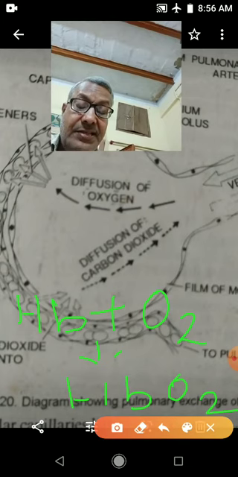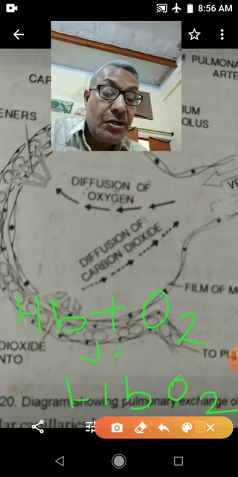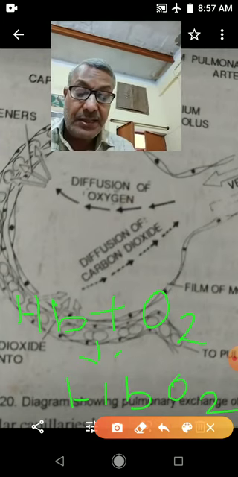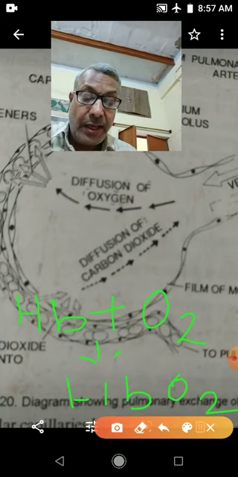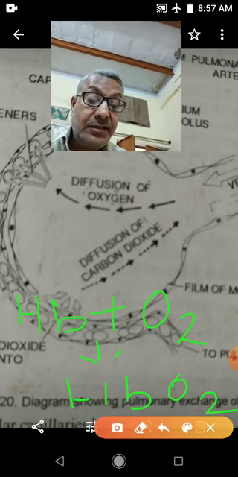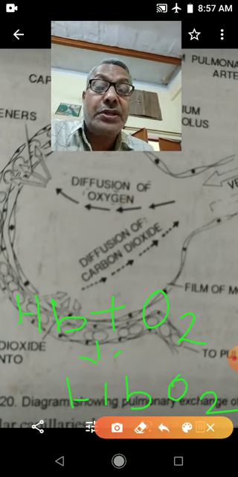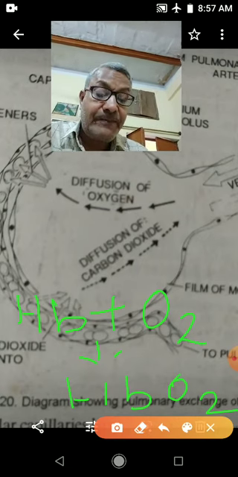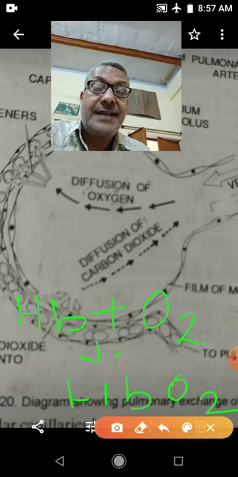Then oxygen is transported from the lungs to the tissue of the body, to the organs, to the cells of the body in the form of oxyhemoglobin. There oxyhemoglobin decomposes, and after the dissociation oxygen becomes free, and that oxygen will diffuse into the tissue where it is used in tissue respiration. In tissue respiration, glucose is oxidized.